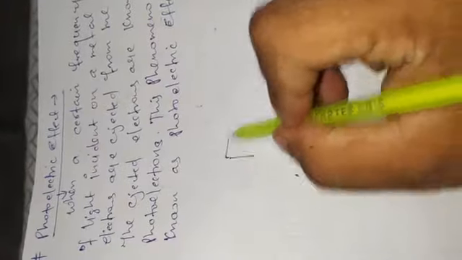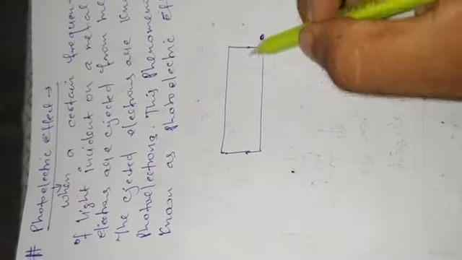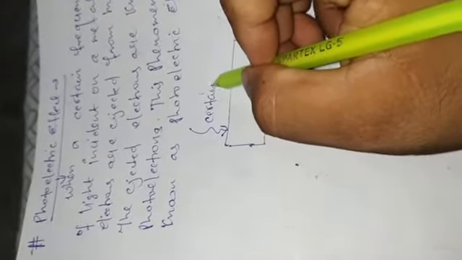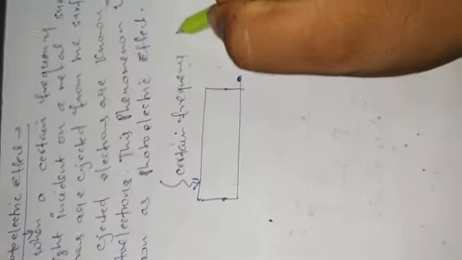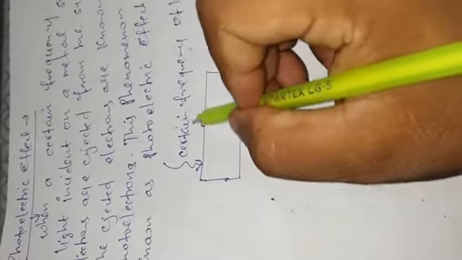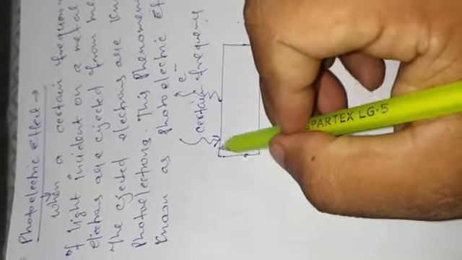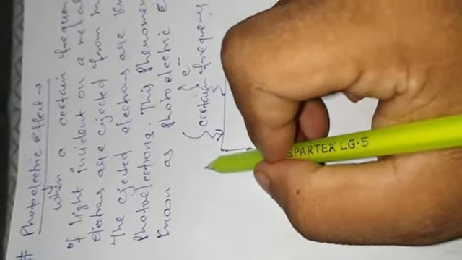Then what is the photoelectric effect? In the photoelectric effect, when light of a certain frequency falls on a metal, electrons are ejected out. Already we have discussed that light is made of photons.